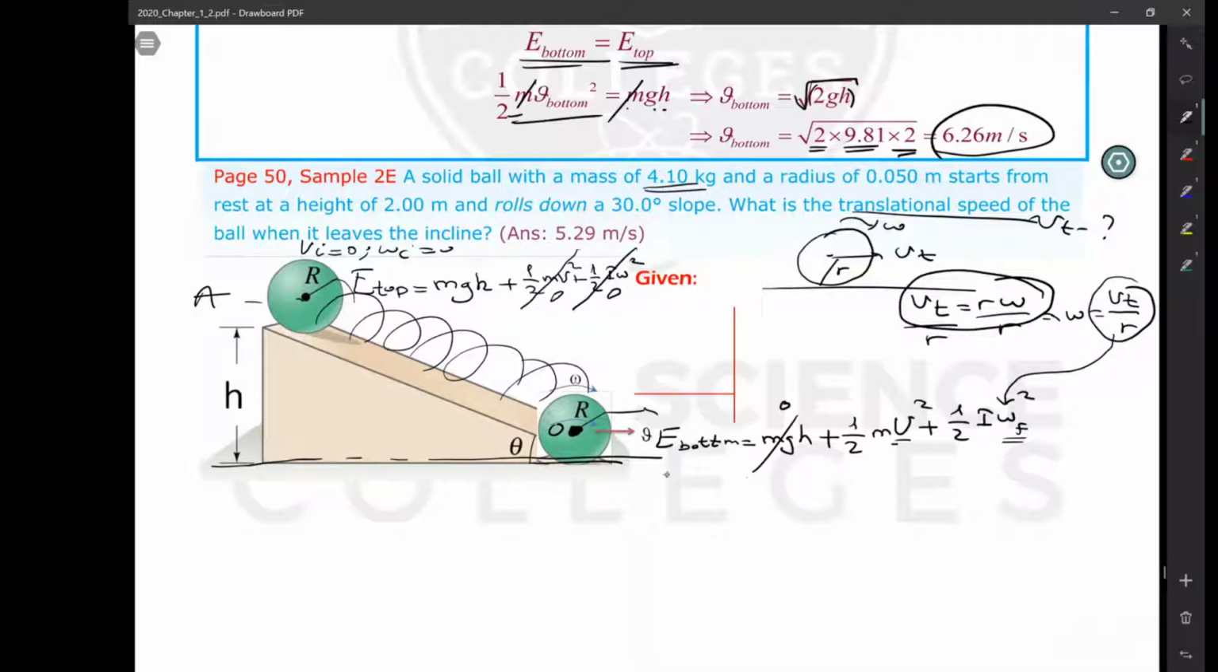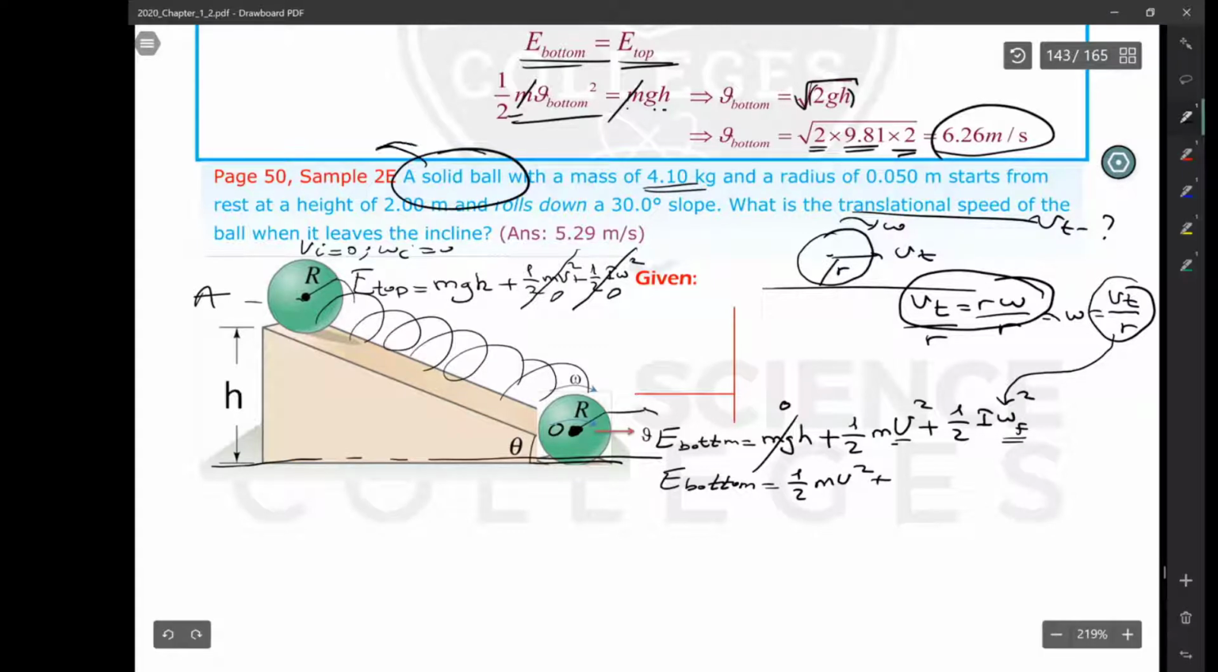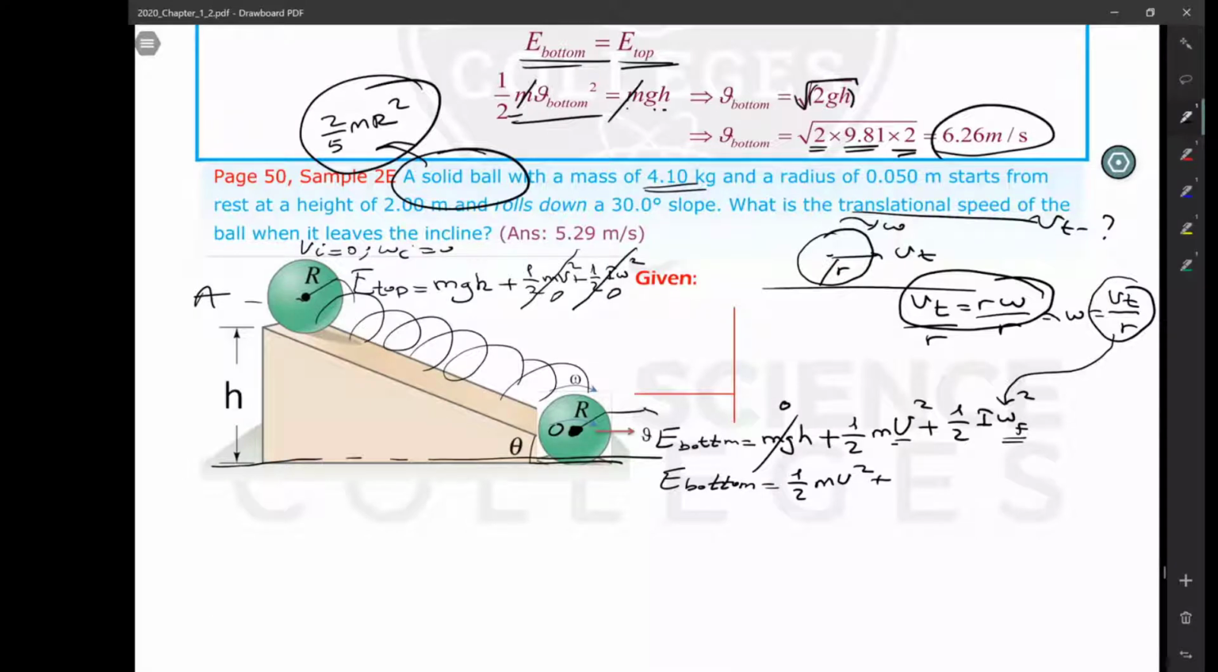So I will rewrite this bottom part, because a longer calculation will be in the bottom, the mechanical energy at the bottom. So 1/2 mv squared. There is nothing wrong with this one. We are not going to do anything with this term, but in the next term I have to write I. What is I for a solid ball? It is 2/5 mr squared. This is the moment of inertia of the solid ball. So I am going to insert this I into this equation.